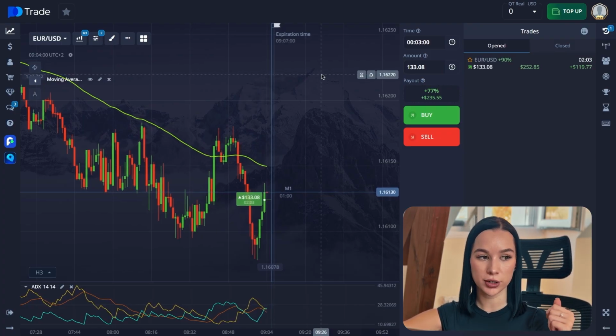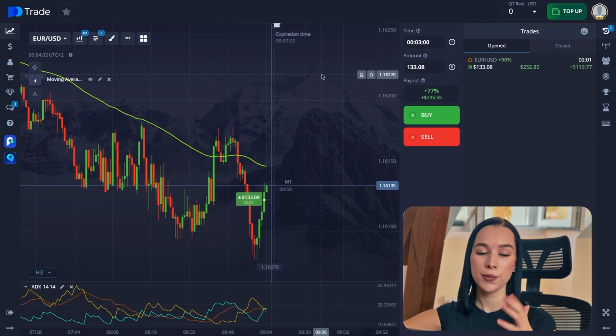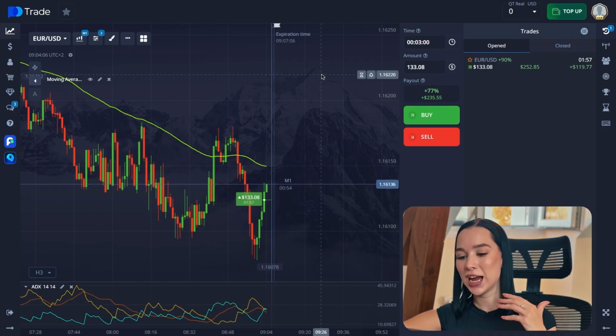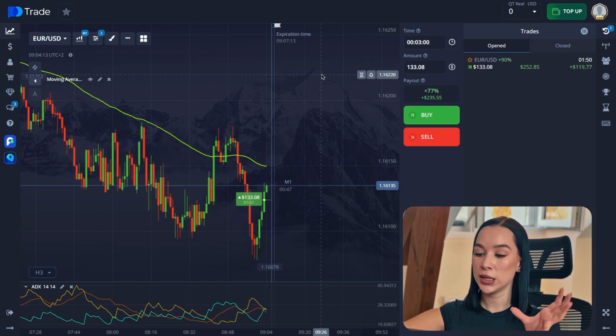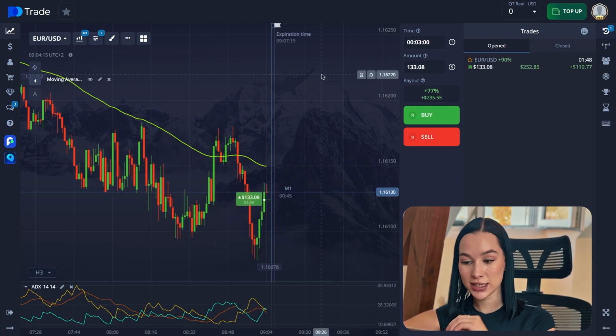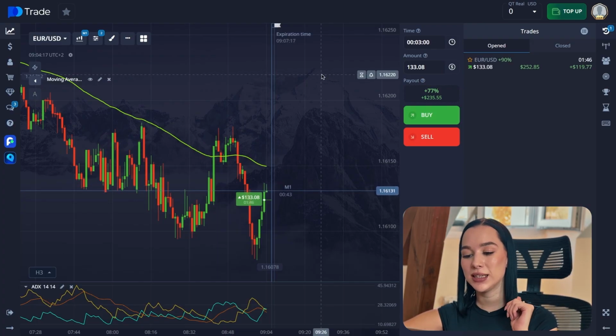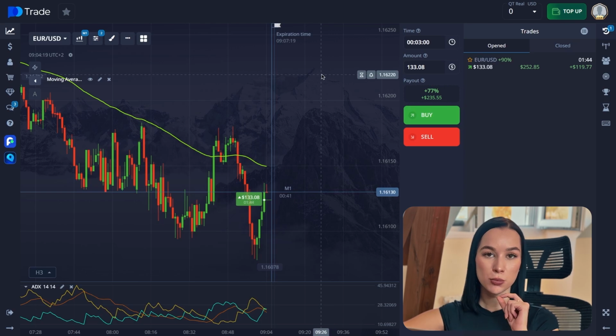But there is so much more information that you can get from this indicator, and I will tell you what. So first of all, what is EMA? EMA is exponential moving average. It smooths the price and shows the average over a certain period. But unlike SMA, the simple moving average, it gives more weight to recent prices.